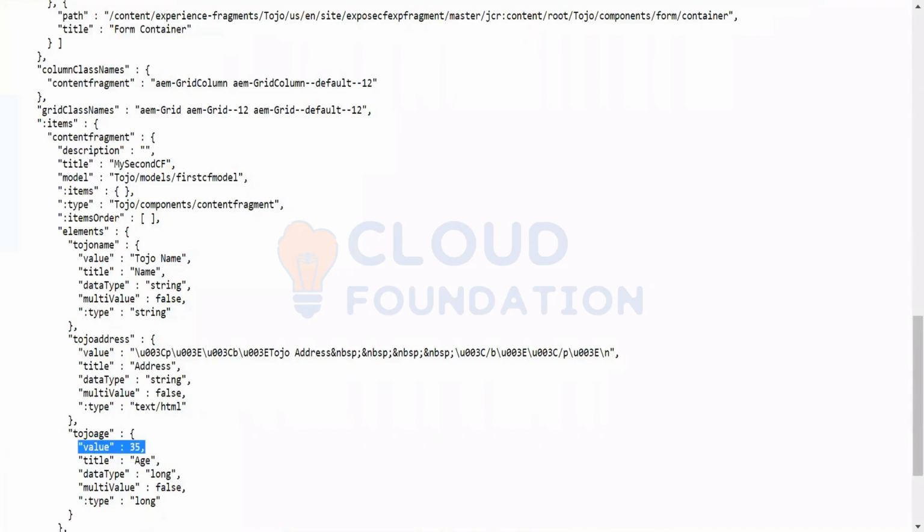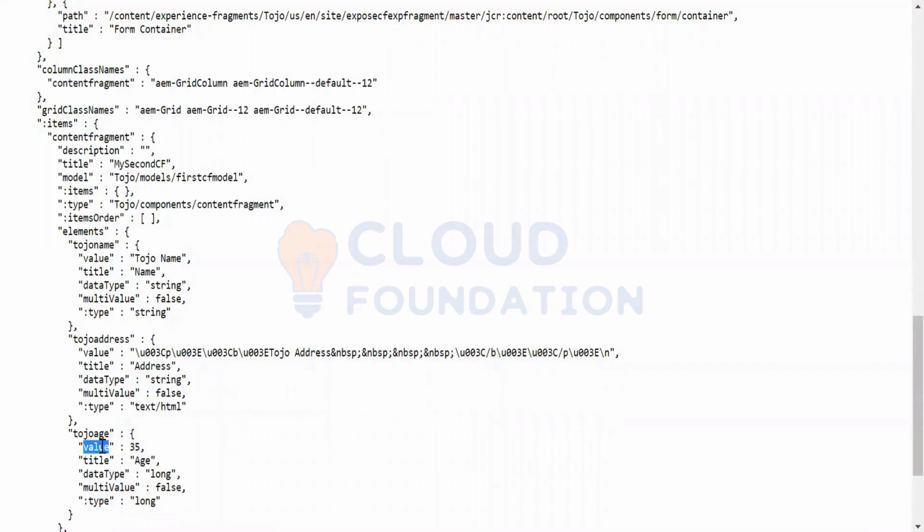Now the ICICI Bank will access this URL as an HTTP call from their front end, back end, anywhere. They can read this JSON and see the JSON key and the value, and they will read the value for this.